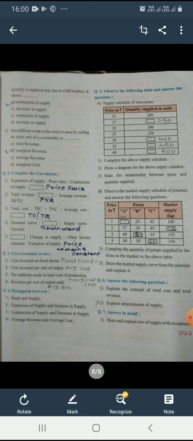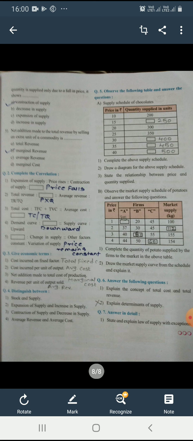So your formula for total revenue, price multiplied with quantity. Third, total cost, the formula for total cost is given, TFC plus TVC. So for average cost, the formula answer is total cost divided by total quantity.